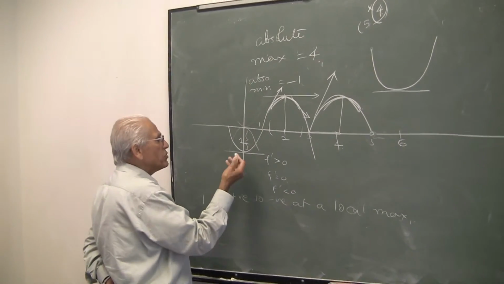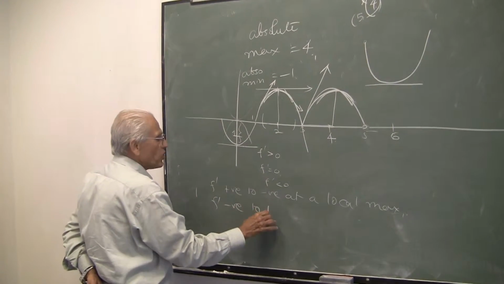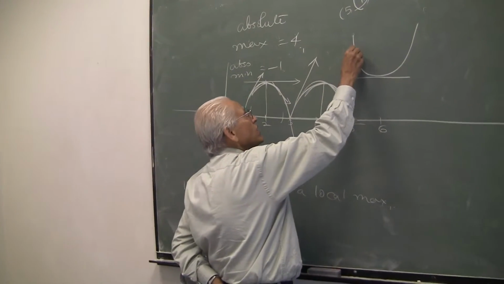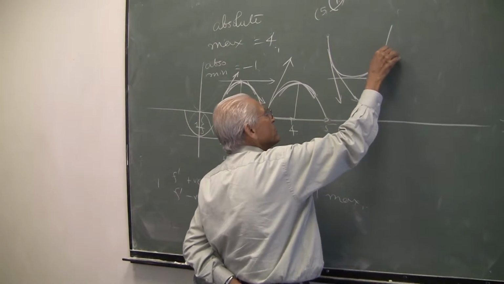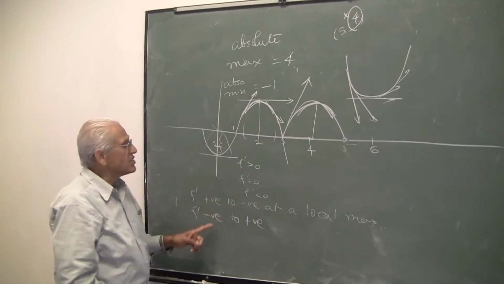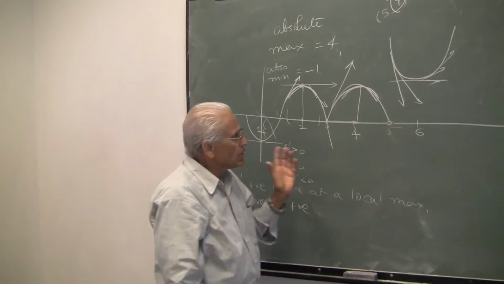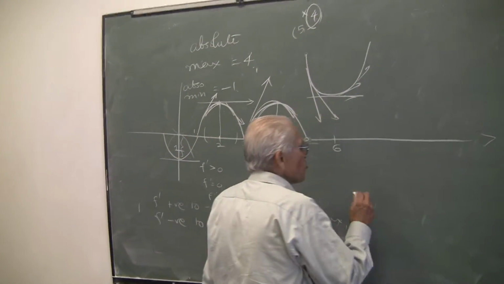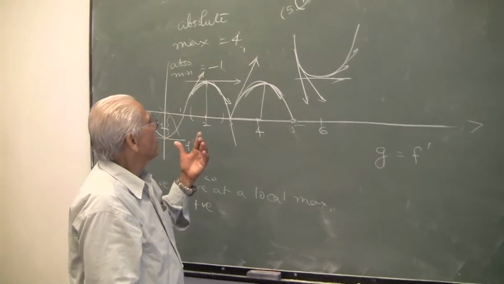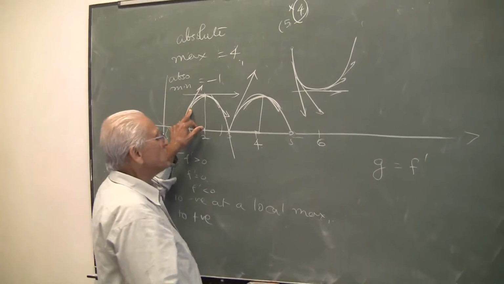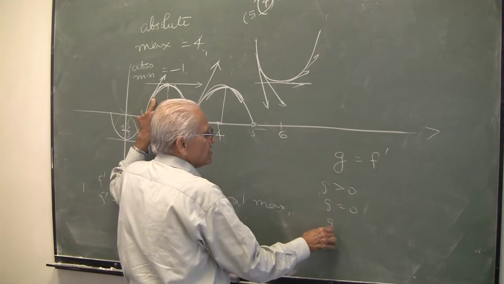Obviously, at a local minimum it is the other way around. F prime is negative and it turns to positive. Here, for example, f prime is negative and then it is 0 and now it turns positive. So this is a criterion which decides whether we have a maximum or a minimum. Now let's put this more analytically. Let me call G equal to f prime. So for a maximum, initially G is positive, then G becomes 0 and then G becomes negative.